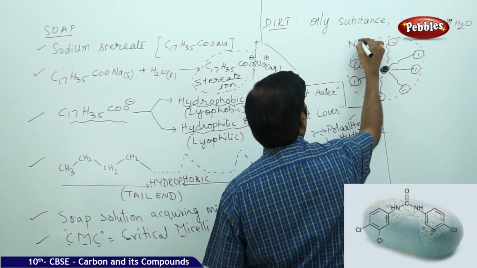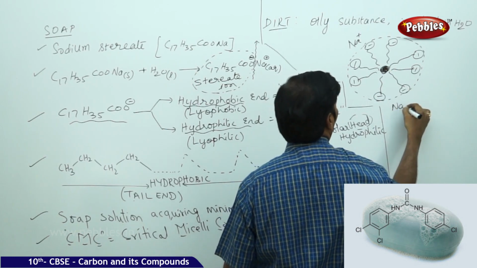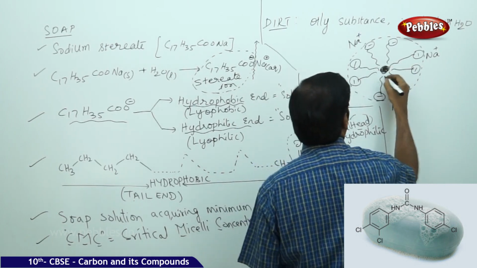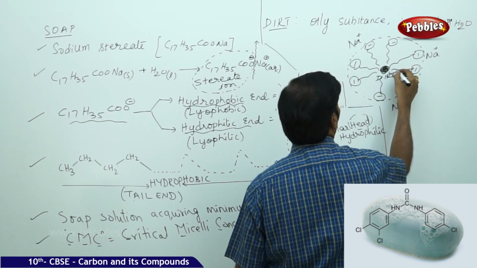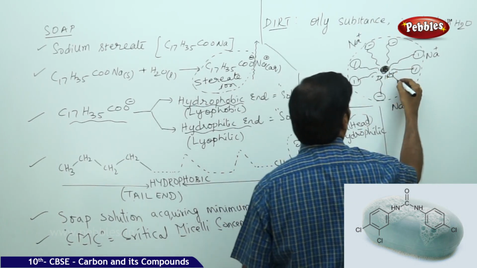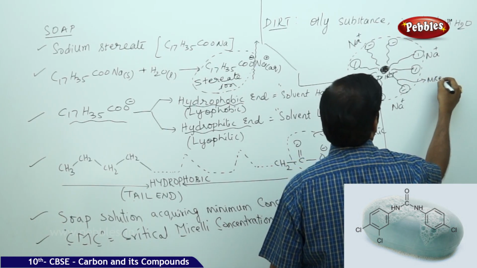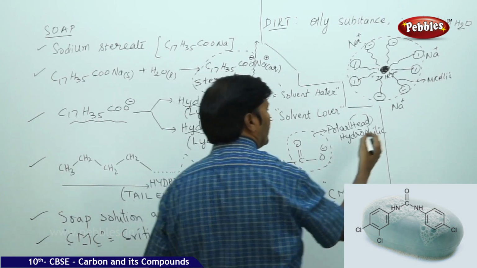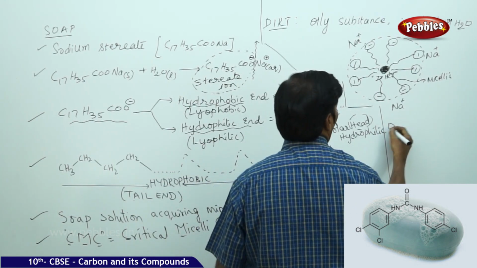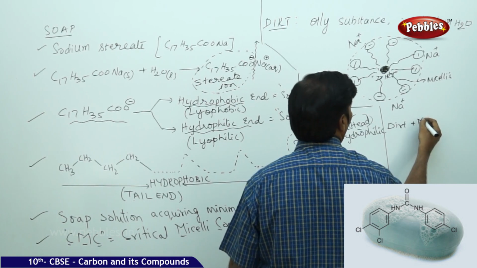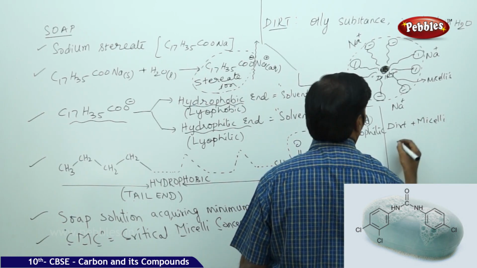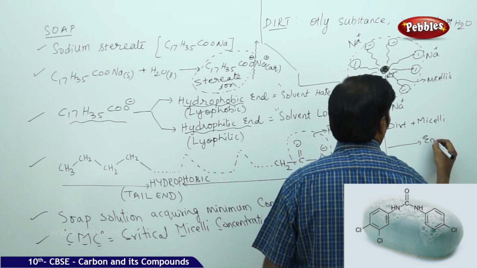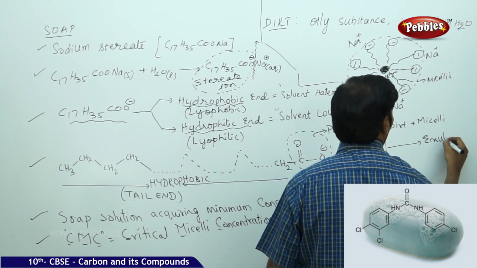You can see the free Na plus ions moving freely in the solvent. These are the dirt molecules and these are the micelles, and dirt plus micelle involves emulsification.